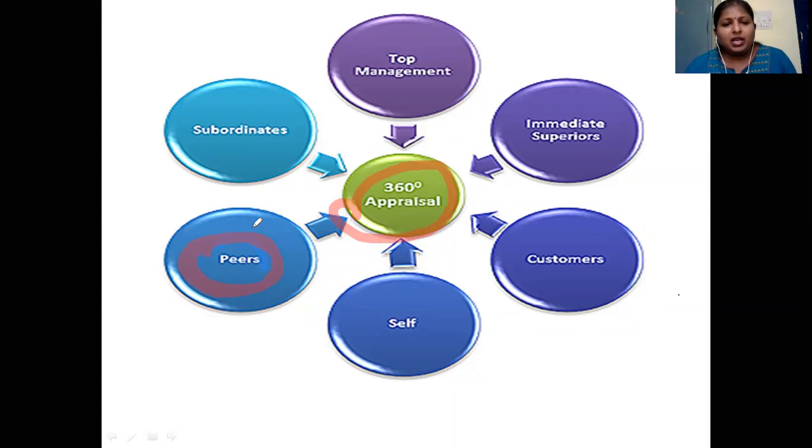So such kind of questions are asked to the peers and the feedback is taken from the peer group. So that is the first source of information in this 360 degrees appraisal system. Then the next category, the closest category, is the subordinate category.